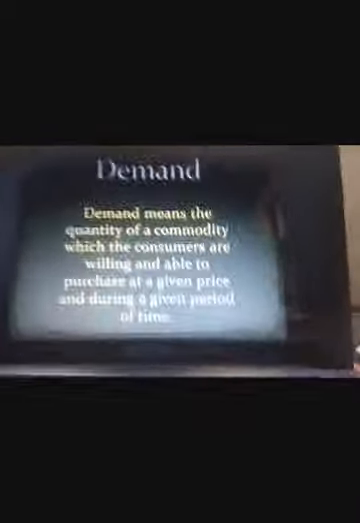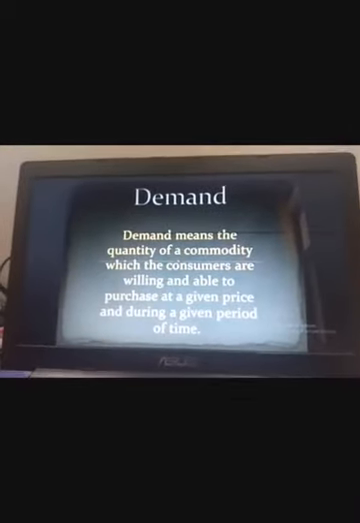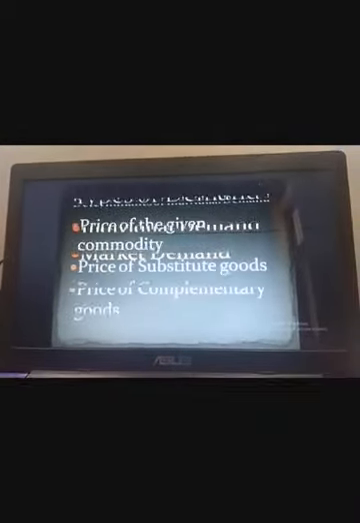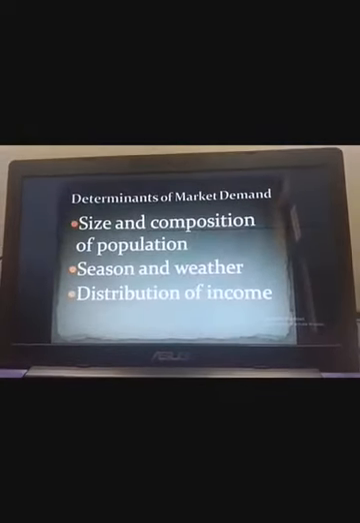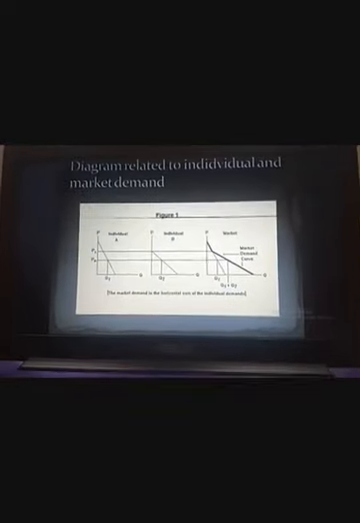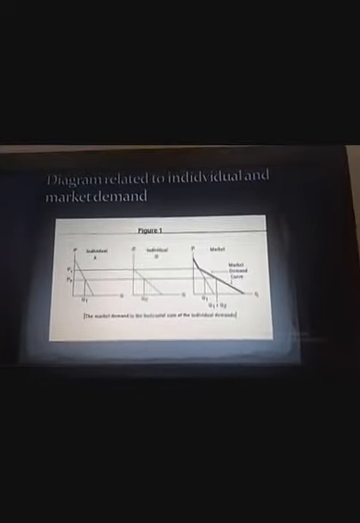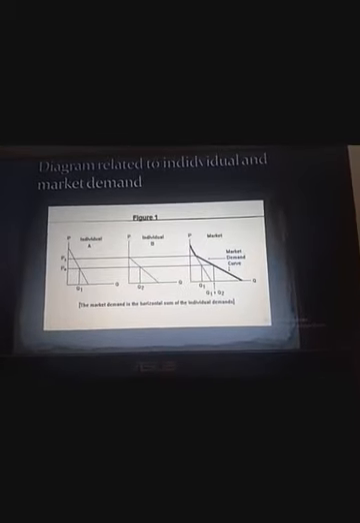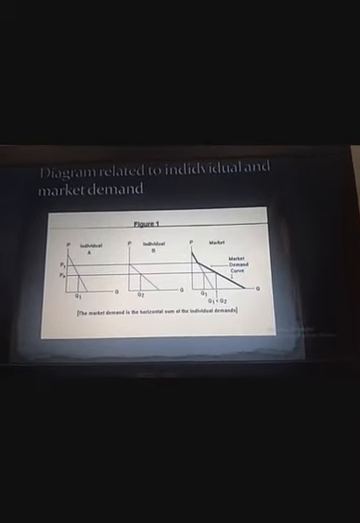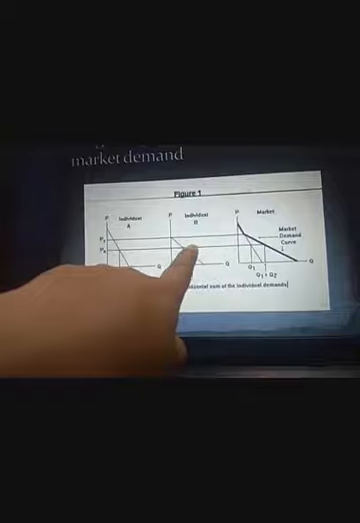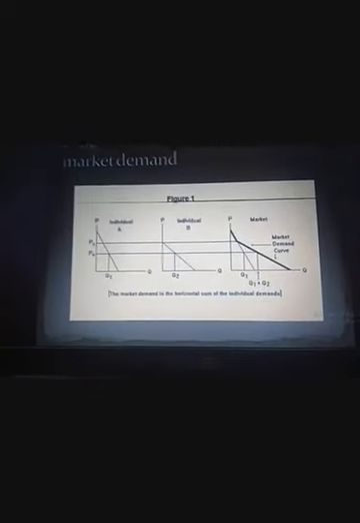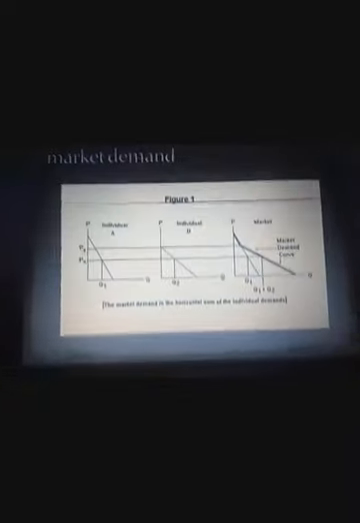So students, here we start. This is the meaning of demand, which we have already studied, the types of demand, the determinants of individual demand, then the determinants of market demand, and today I'm going to tell you the diagram related to individual and market demand. Students, as we can see in figure 1, person A's demand and person B's demand are individual demands, and together person A and B's demand is equal to market demand. That means when you add the demand of A and B, it becomes the market demand.